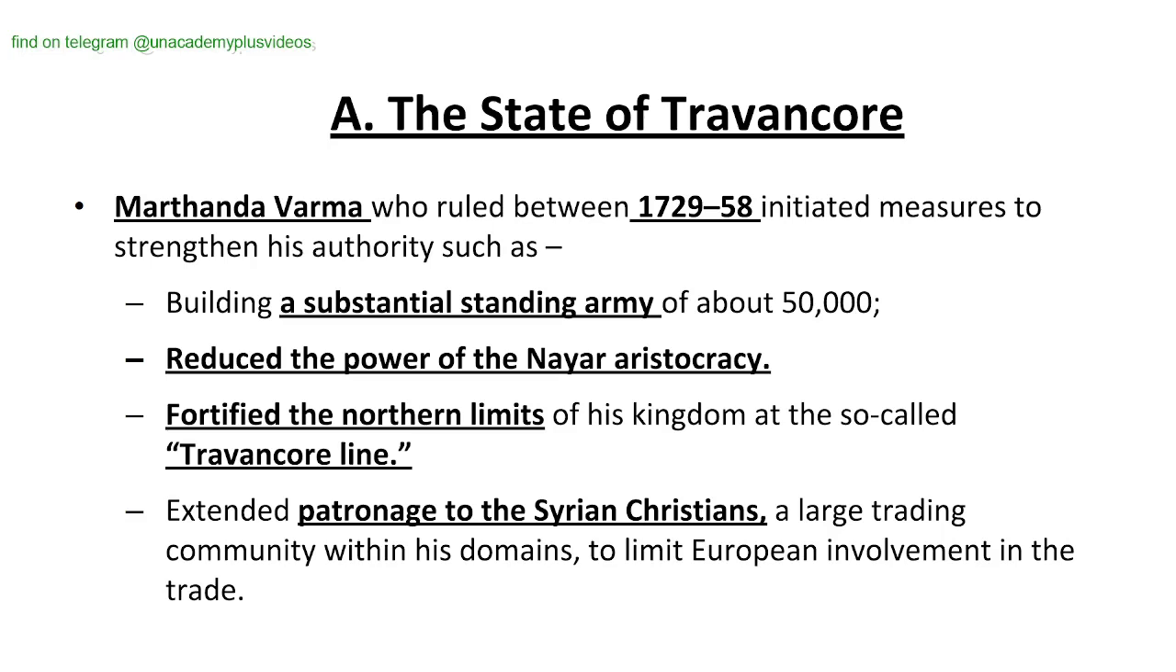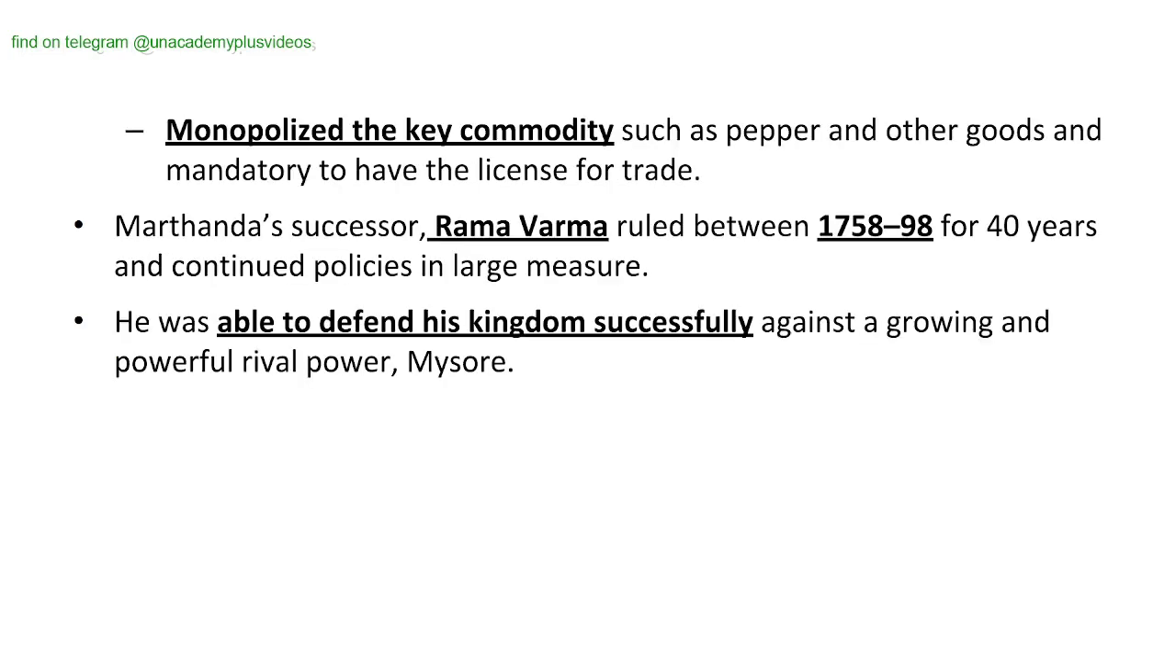Marthandavarma, who ruled between 1729 to 58, initiated measures to strengthen his authority, such as building a substantial standing army of 50,000, reducing the power of the Nair aristocracy, fortifying the northern limits of his kingdom at the so-called Travancore line, and extending patronage to the Syrian Christians, a large trading community within his domains, to limit the European involvement in the trade. All this was done by Marthandavarma of the state of Travancore. He monopolized the key commodities such as pepper and other goods, and it was mandatory to have a license for trade.